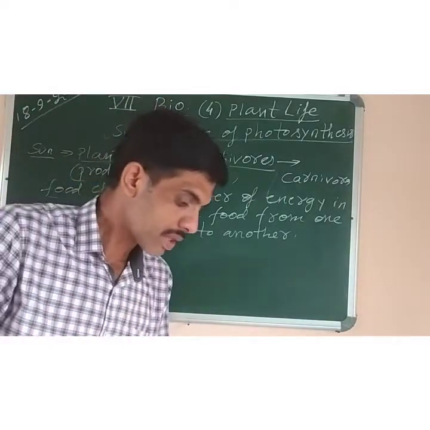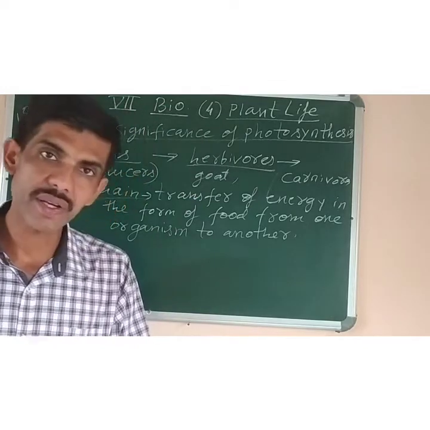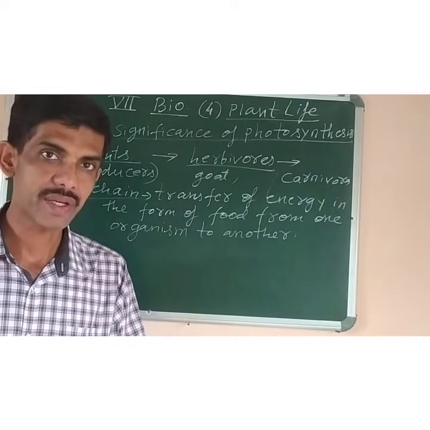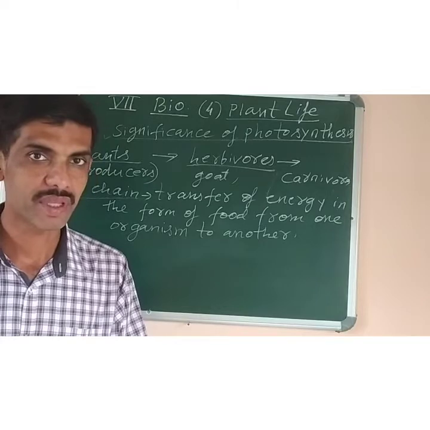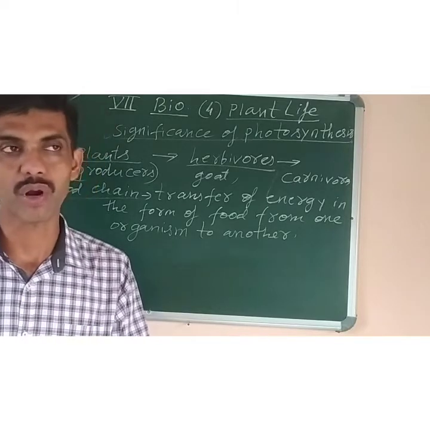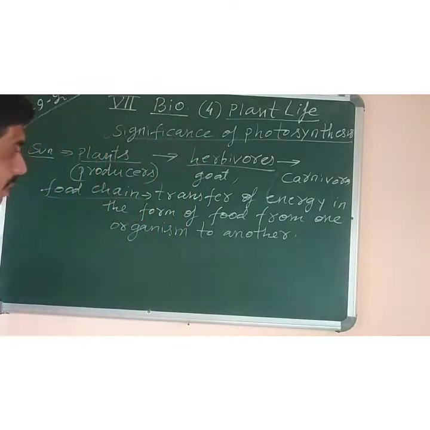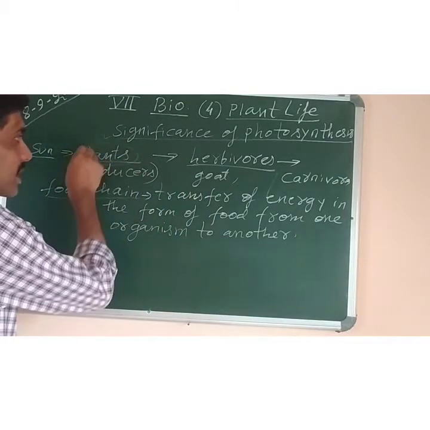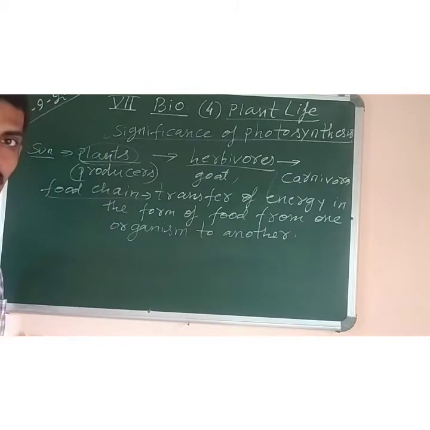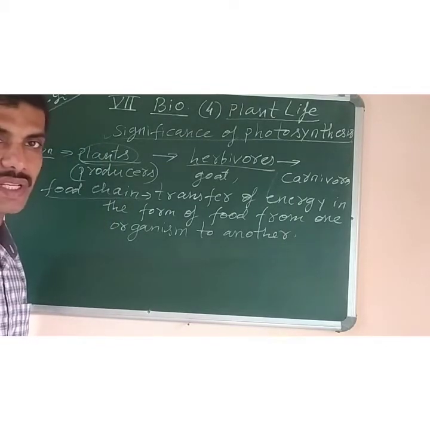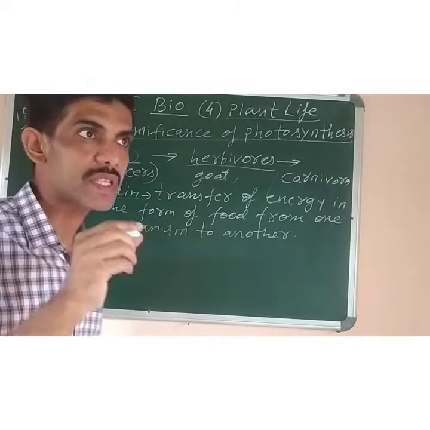Now, the plants represent an important component that is part of the ecosystem. They are called the producers or autotrophs because they can make their own food. So the first trophic level of the food chain is the green plants. Trophic means food.